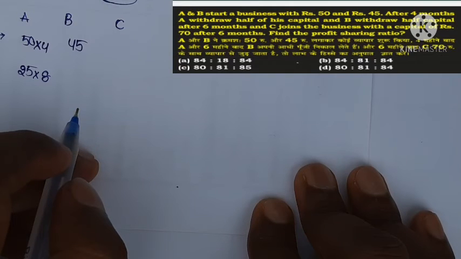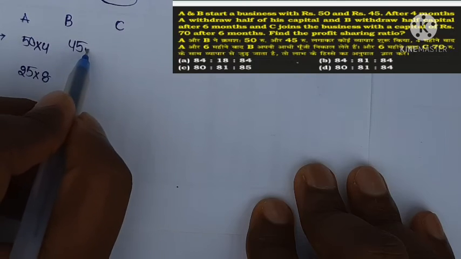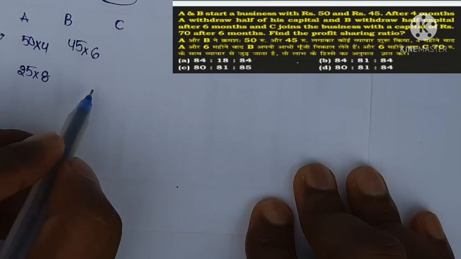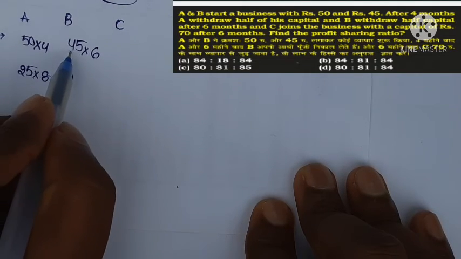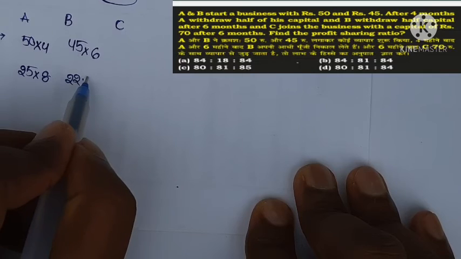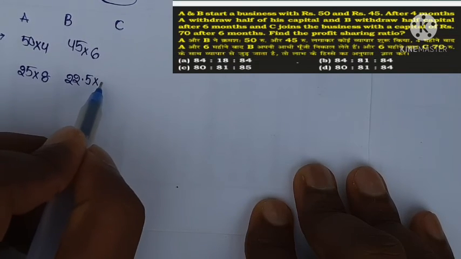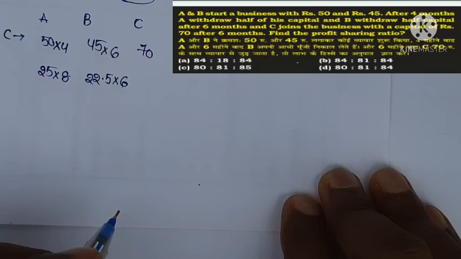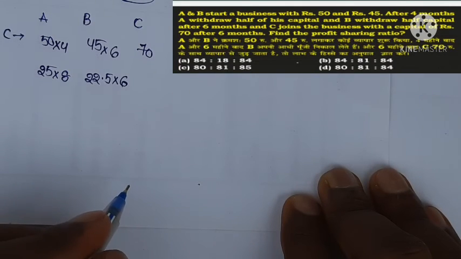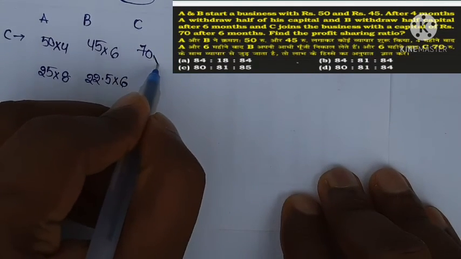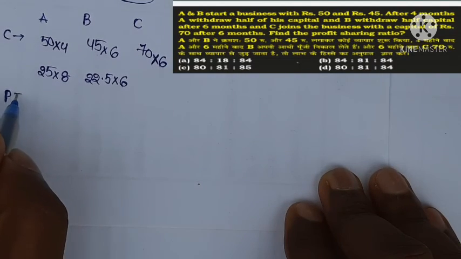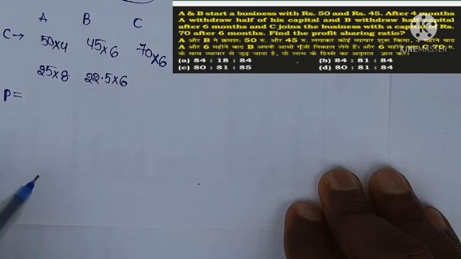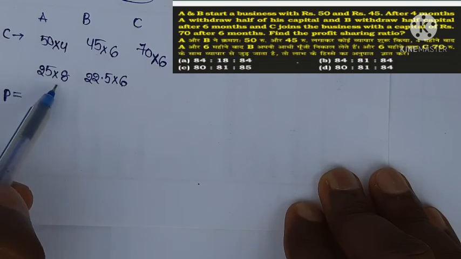B withdraws half of his capital after 6 months. So B invests 45 rupees for 6 months, and for the next 6 months he invests half of 45, so 22.5 rupees. C joins the business with capital of 70 rupees after 6 months, that means C invests for 6 months. Find the profit sharing ratio. Profit share is capital into time plus capital into time.